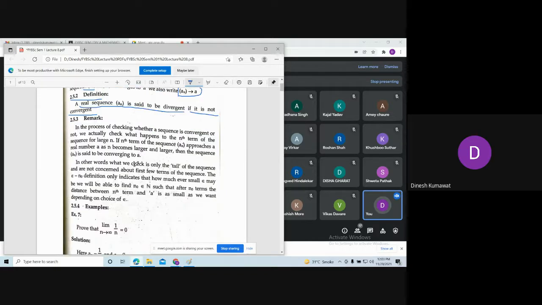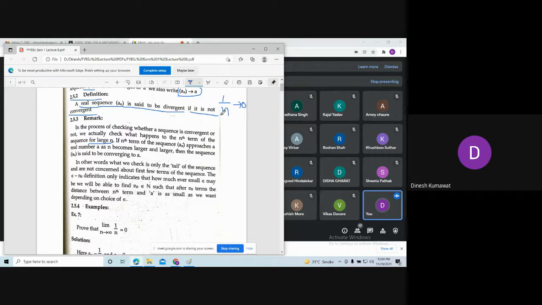Now here are some remarks which will help us solve some exercises based on sequences. In the process of checking whether a sequence is convergent or not, we actually check what happens to the nth term of the sequence for large n. Then only we say that 1/n converges to 0 for bigger values of n.